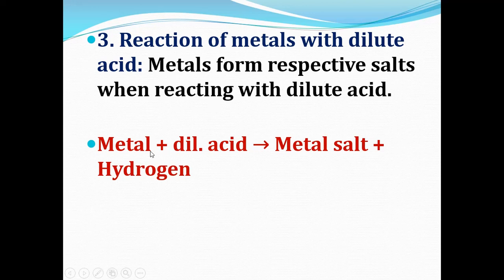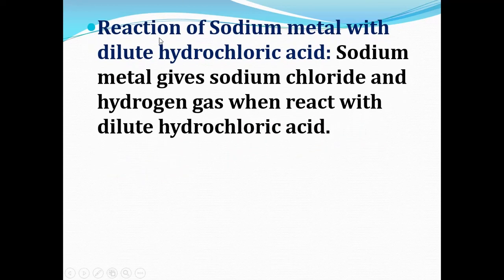Here is the general form. Metal reacts with dilute acid and forms metal salt plus hydrogen. So here you can see the examples.